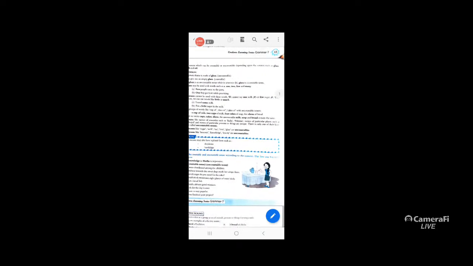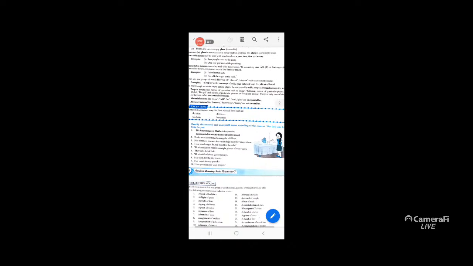Countable nouns can be used with words such as a, few, many. Like few people came to the party, one boy got hurt while practicing. Uncountable nouns cannot be used with these words. We cannot say one milk or a few sugar. We can use words like little or much.